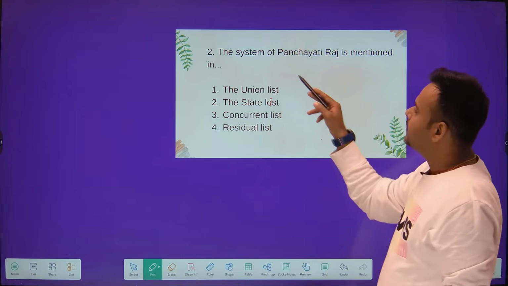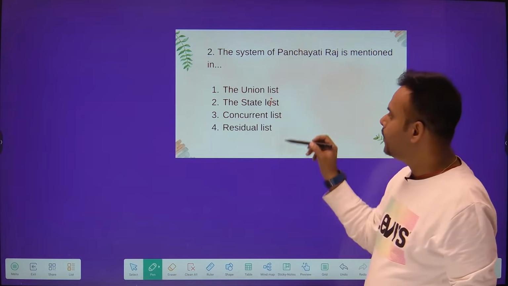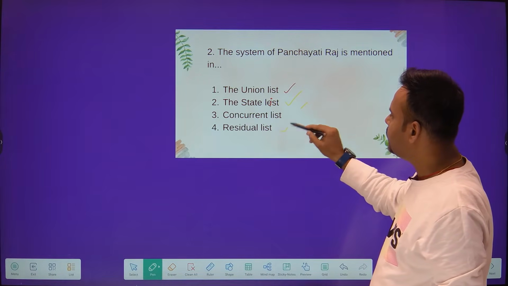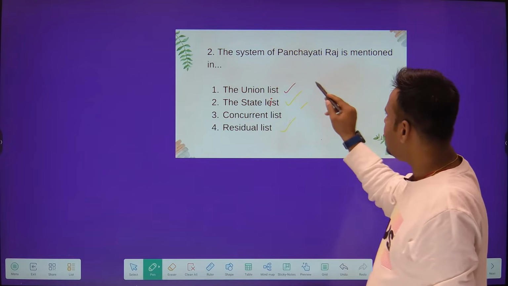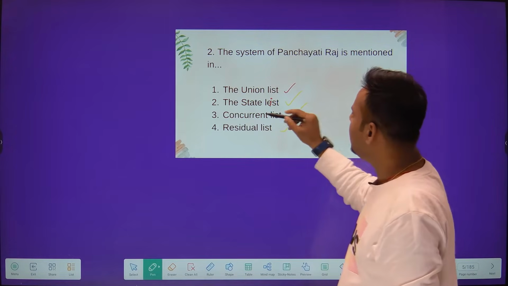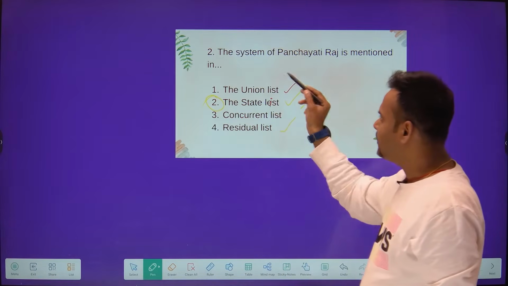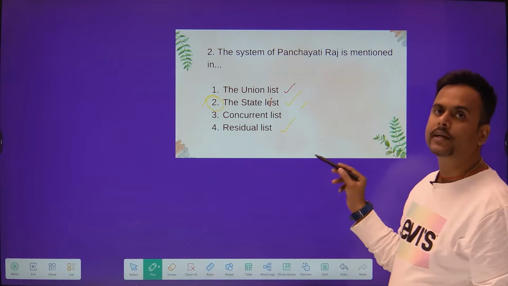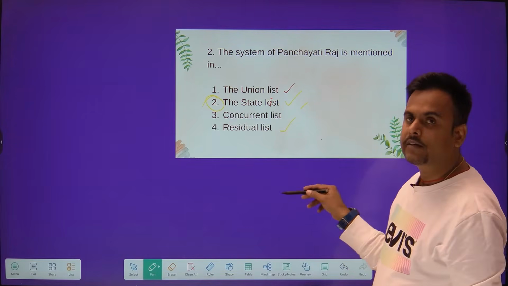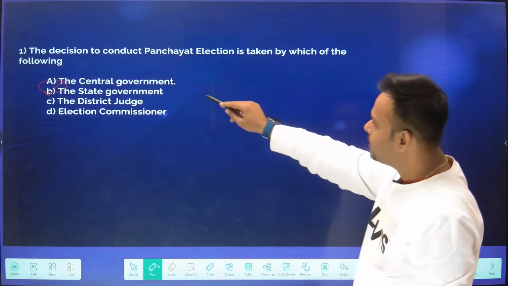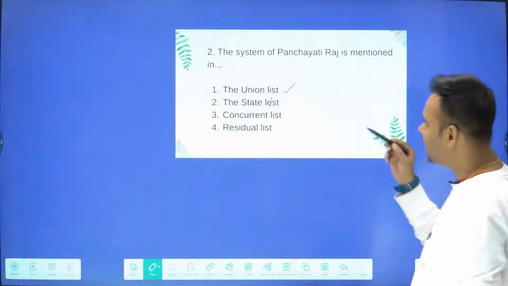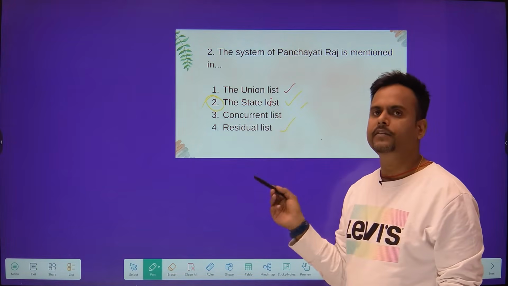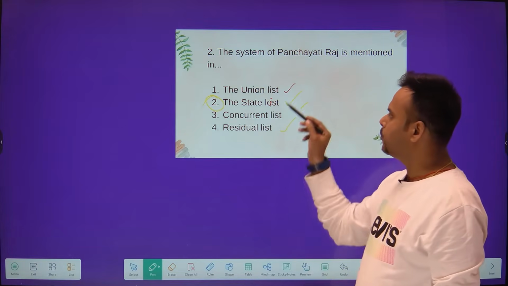Question number 2. The system of Panchayati Raj is mentioned in, your options are the union list, the state list, the concurrent list and the residual list. The answer is the state list. As you have seen in the first question, when it asks who takes the decision for the conduct of elections, your answer was the state government. That means Panchayati Raj is enlisted in the state list. Therefore, the state government is responsible for the conduct of the elections. So, the answer is the state list.